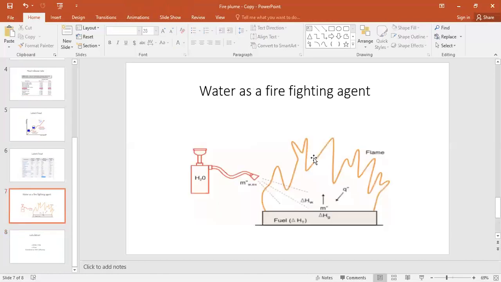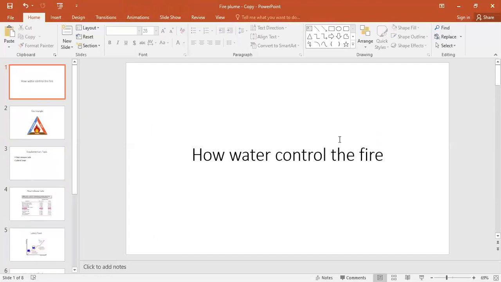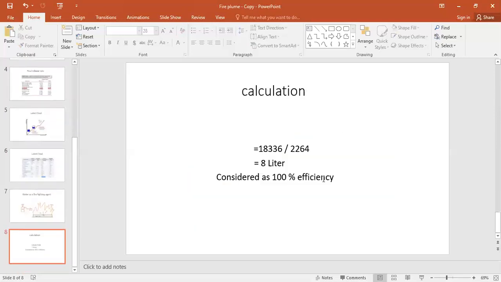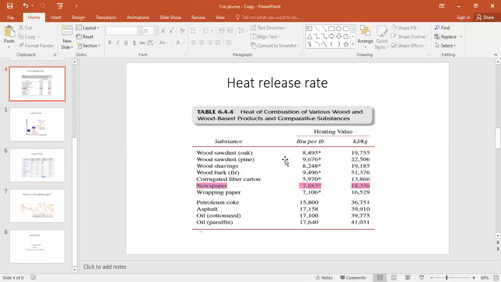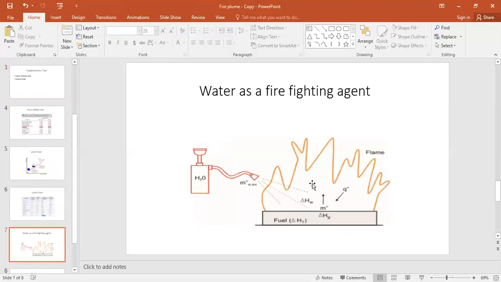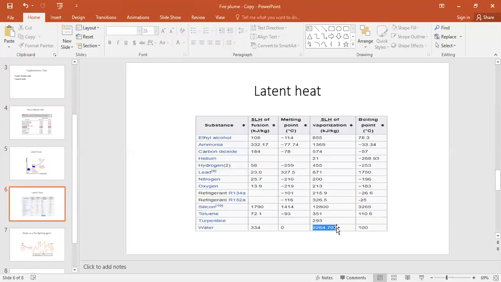So from this whole session, we got the answer to this question: how does water control the fire? The answer is latent heat. Water contains a high latent heat.